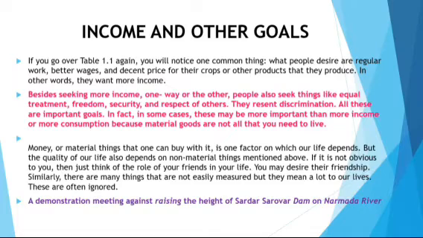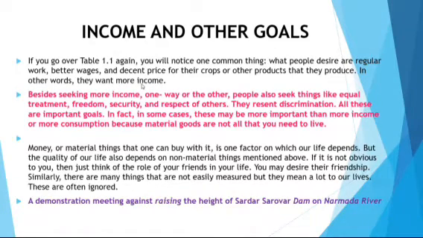Now, coming to income and other goals. So, here they have given a table in the textbook. In that we will notice one common thing: what people desire are regular work, better wages and decent prices for their crops or other products that they produce. In other words, they want more income.